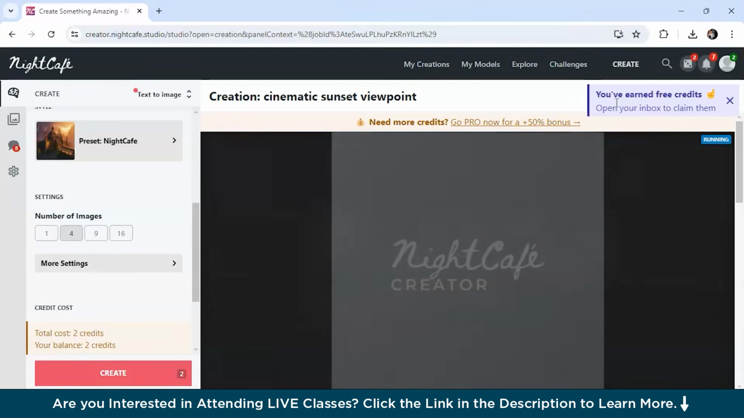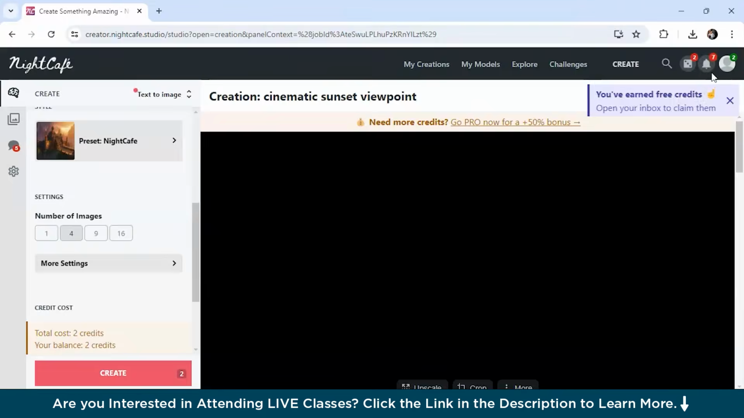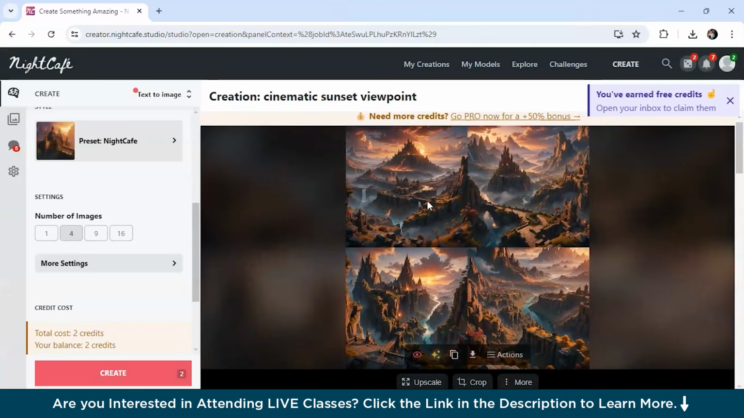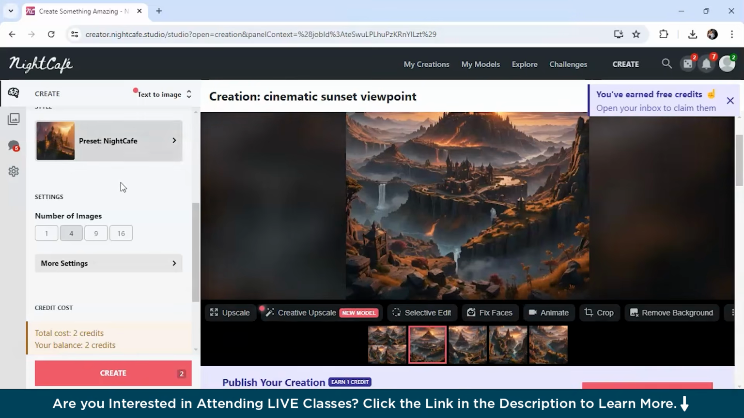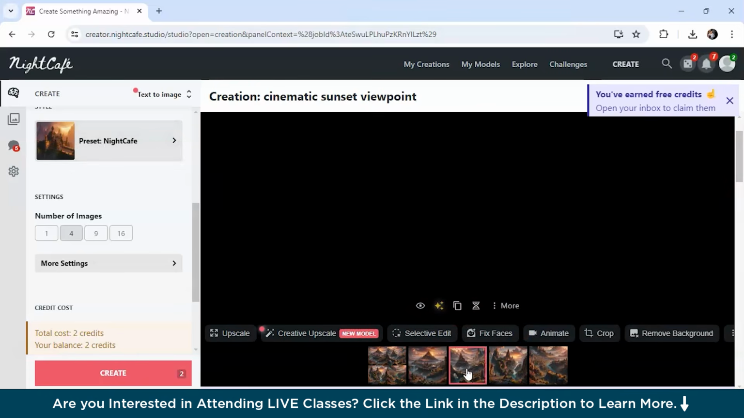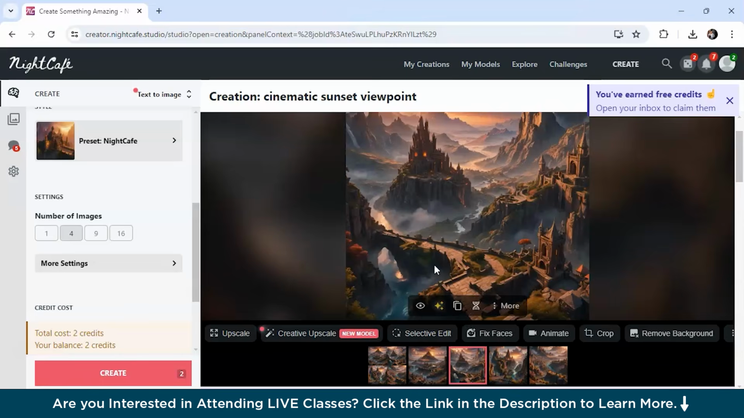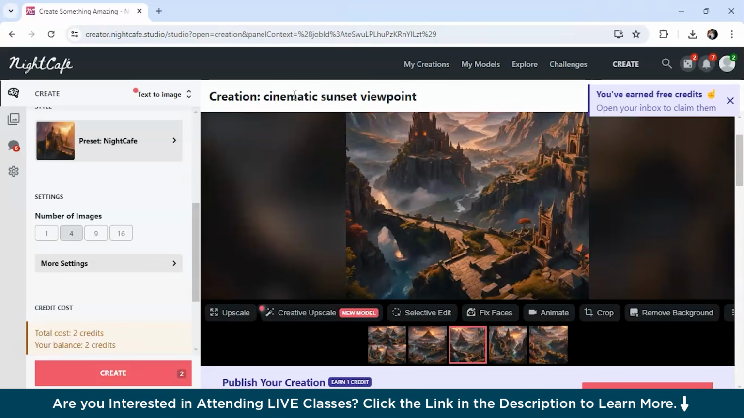And as you can see, I have earned free credits. So as you can see, the number of images it has produced: 1, 2, 3, 4. Since we have selected the Night Cafe preset, the quality is really amazing. So for this AI image generator, I would rate its quality at 8 and performance at 7.5 due to its high quality outputs and learning opportunities. Now let's talk about the next AI tool.